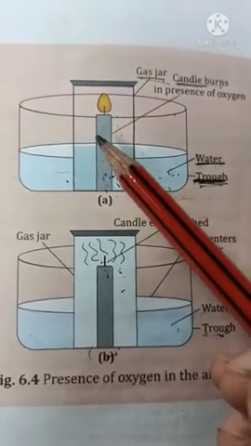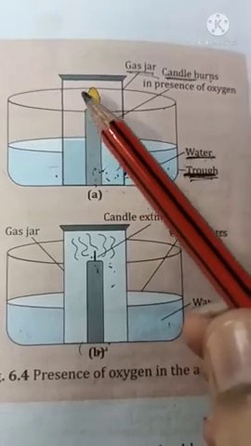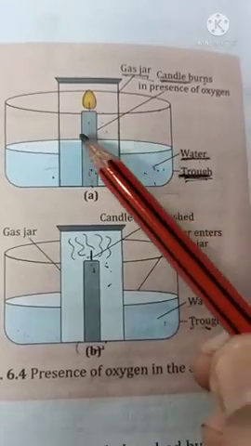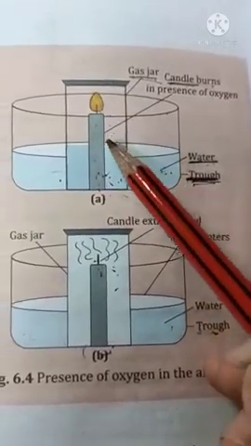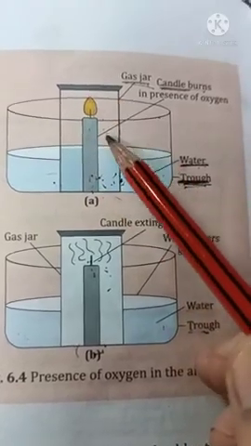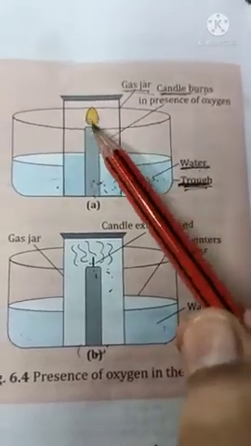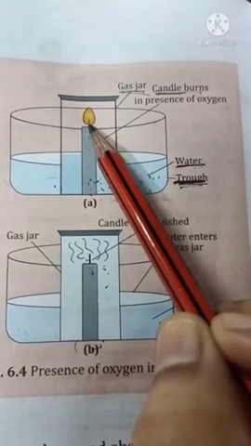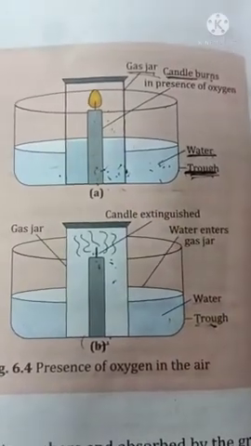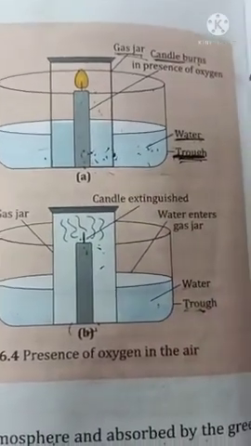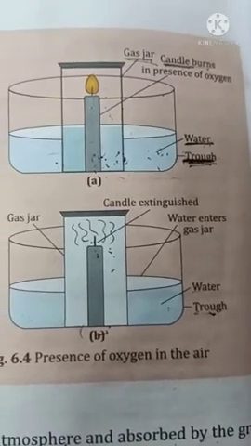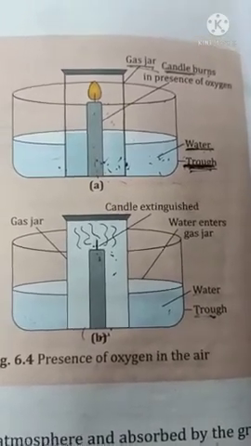Because firstly, it takes all the oxygen present inside the gas jar, and after that, when no oxygen is left, the candle extinguishes. So in this way we prove that oxygen gas is present in air and is required for burning or combustion.